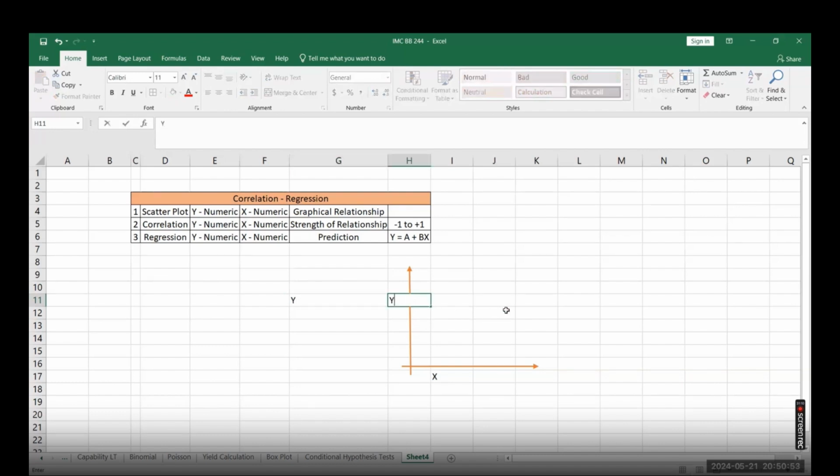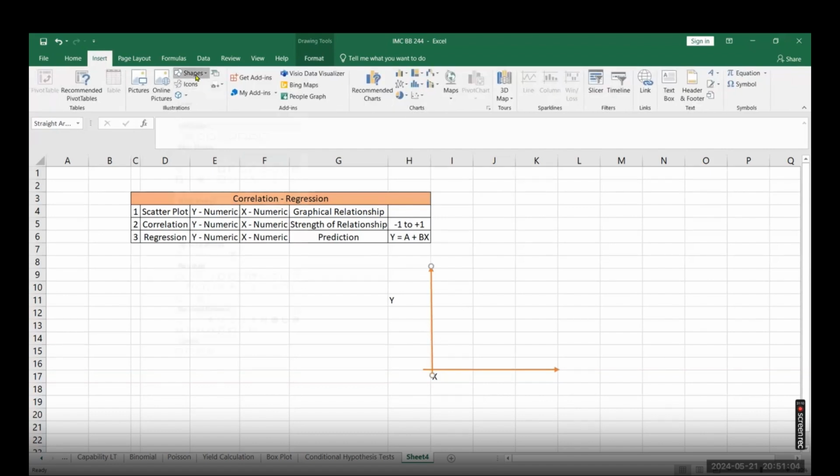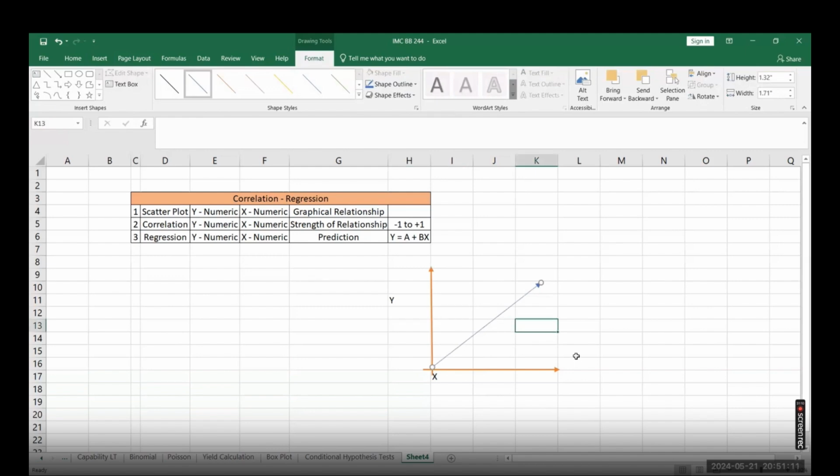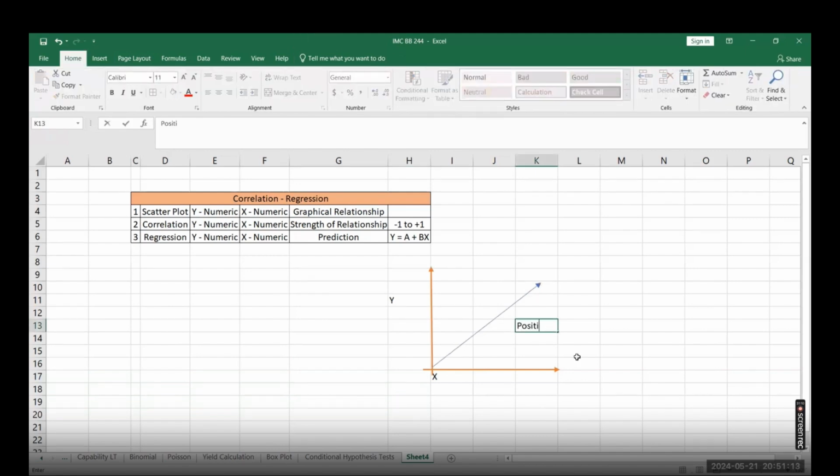Now, as the x variable increases, because remember, x will always be increasing, and based on the nature of x, if your y variable is also increasing like this, that relationship is called a positive relationship. So we will say with the increase in x, your y is also increasing. That means it's a positive relationship.